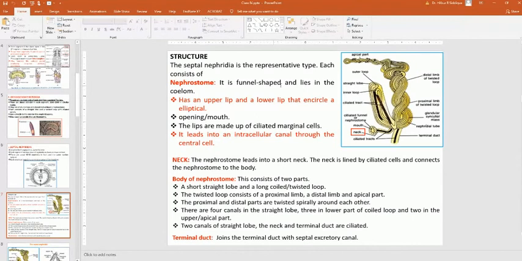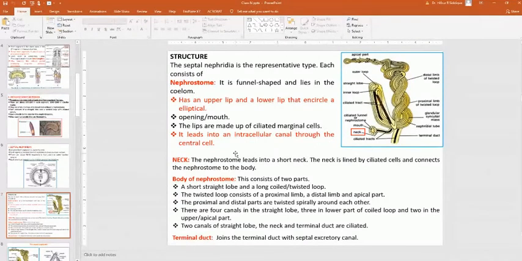Septal nephridia is the representative type. Each consists of a nephrostome, which is funnel shaped and lies in the coelom. It has an upper lip. You understand coelom: it is like the coelom in our abdomen. If you have ever cut a chicken or a fish, the empty part in the belly is called the coelom. When you dissect an earthworm, the empty space in the internal structure is called the coelom in biological language. So the lips are made up of ciliated marginal cells.